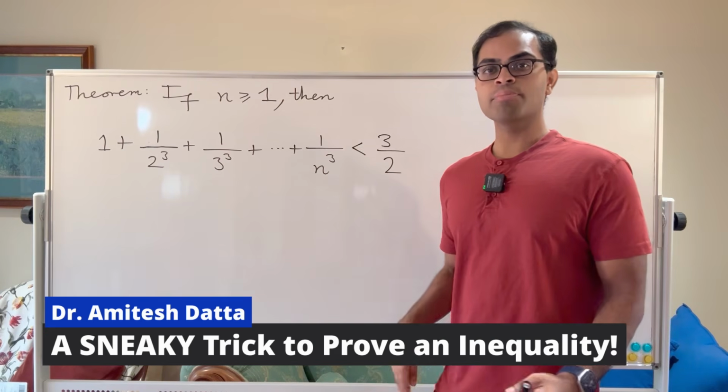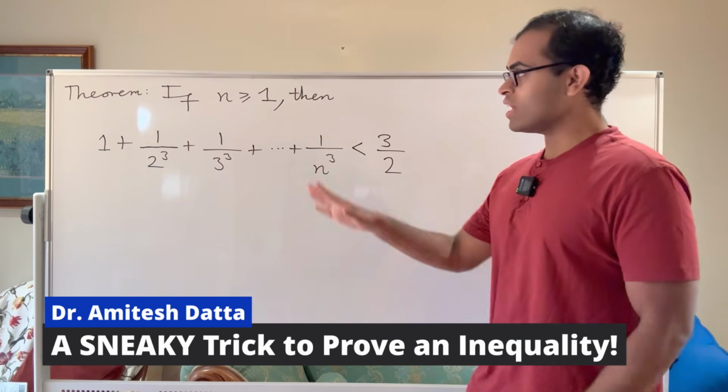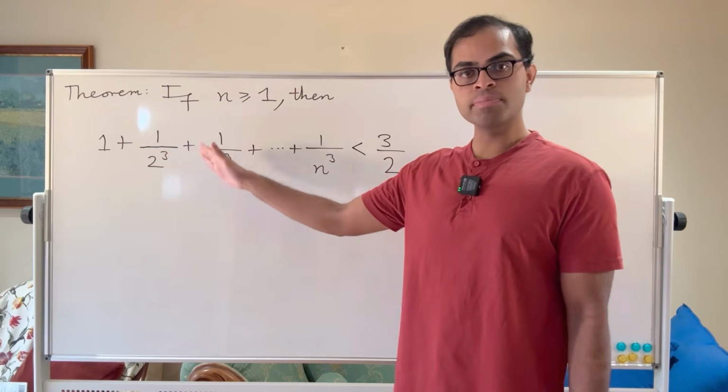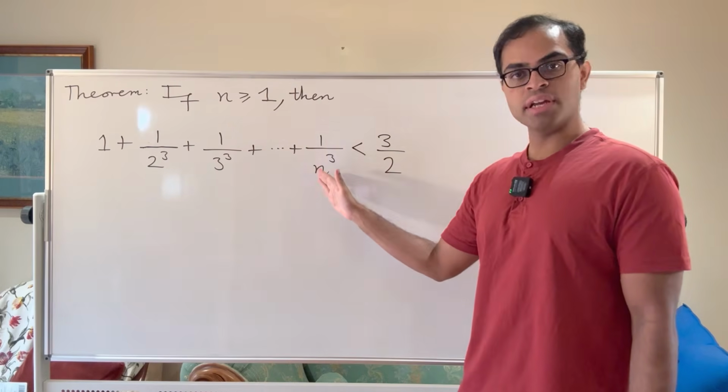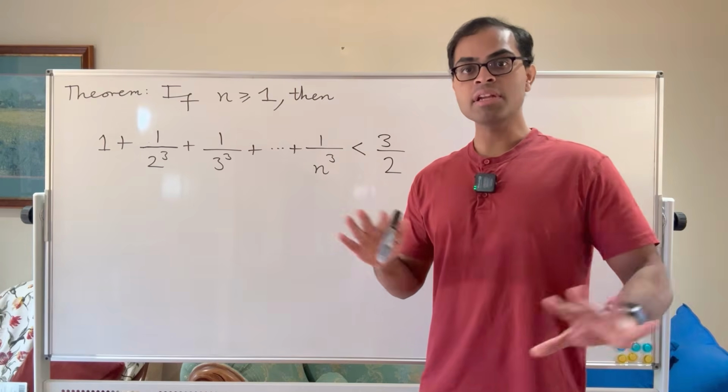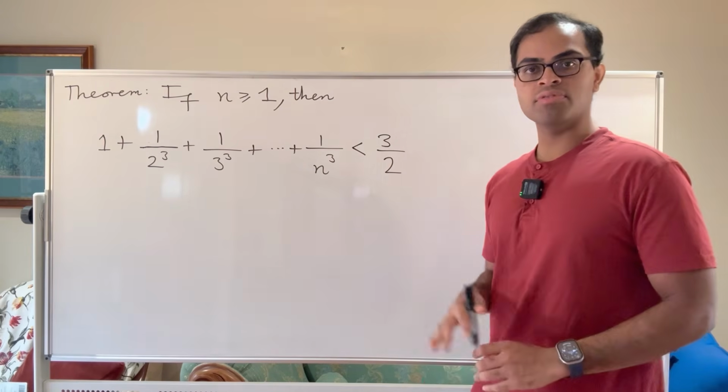In this video, we're going to prove this beautiful inequality: if n is a positive integer, the sum of 1 plus 1 over 2 cubed plus 1 over 3 cubed, all the way up to 1 over n cubed, is less than 3 halves for all n. So it doesn't matter how many terms you add, you're always going to be less than 3 halves.